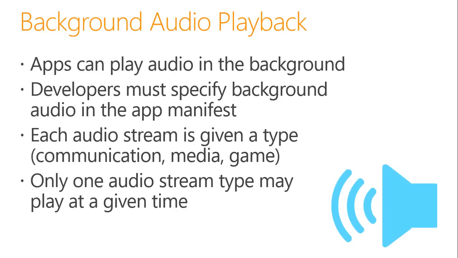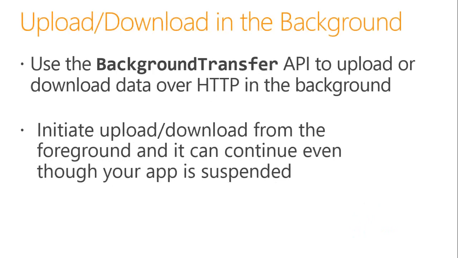Obviously, if you have a headset on with music playing, and a communication application going on in the background, it will be noise, right? You are hearing music and trying to have a communication at the same time with the same audio input and the mic. That's not going to be a very good experience. So at one time, one audio stream type may play in the background. You can implement the background task API. You can look through the background transfer API to find out what methods you need to use to accomplish your task. You can use this API to upload or download data over HTTP in the background.